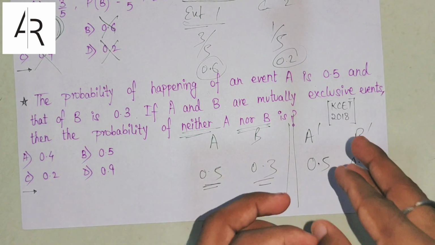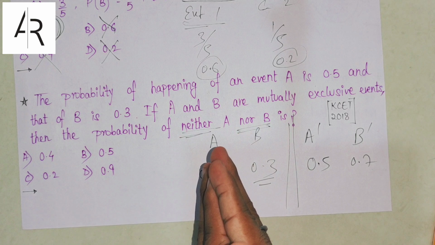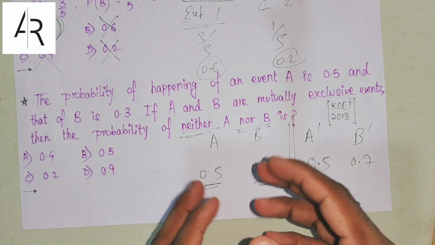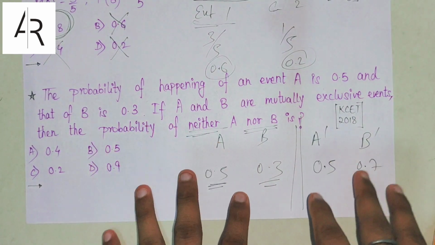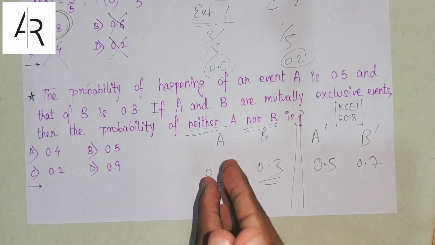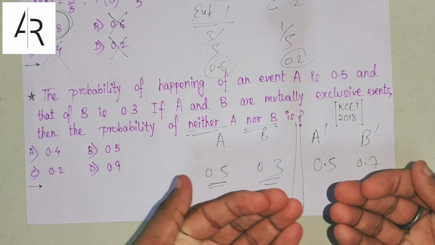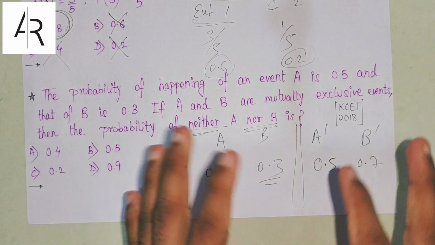Can you understand this? Because A not happening probability is 0.5. Now we are saying A will also not happen, B will also not happen. So there is a lot of conditions in that. So A also not happening, B also not happening, both not happening, probability will automatically reduce. We can feel this, right?